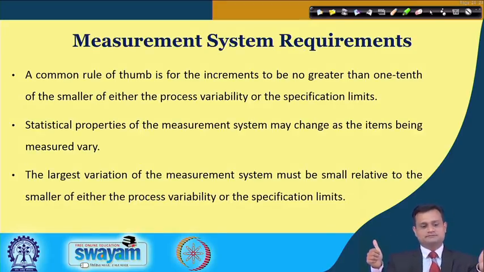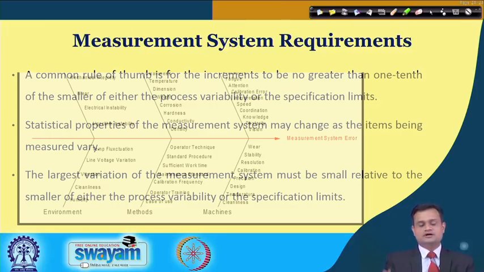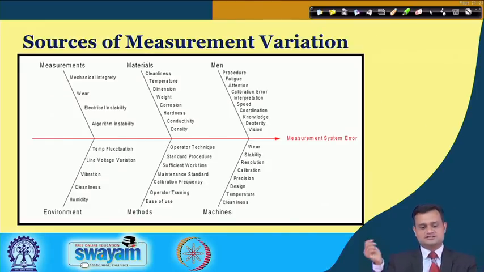So, a common rule of thumb is for increments to be no greater than 1/10 of the smaller of either process variability or specification limits. So, it should be 1/10 of the smaller value of this, and if it is so, then I will accept the variability of my measurement system. Statistical properties of the measurement system may change as the system being measured varies, and the largest variation of the measurement system must be small, as I mentioned, relative to the smaller value of the process variability or specification limit.